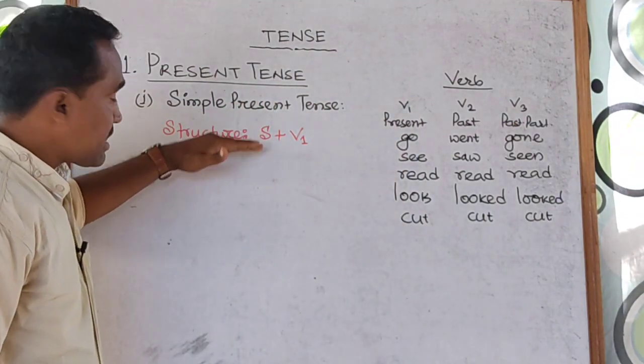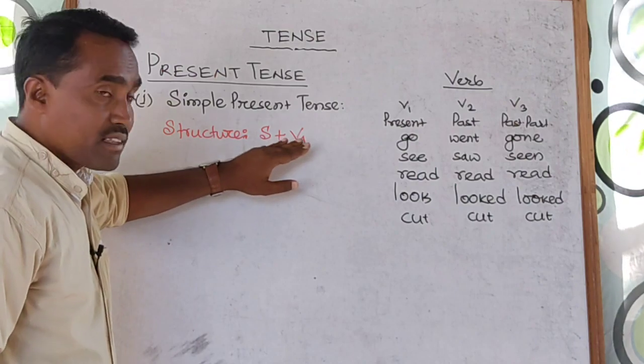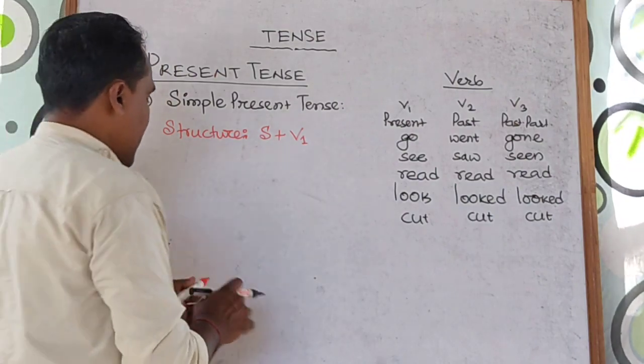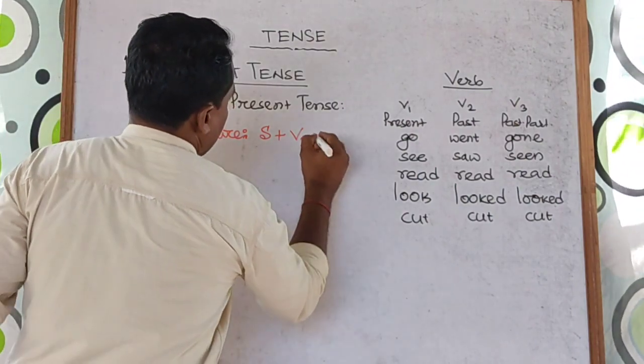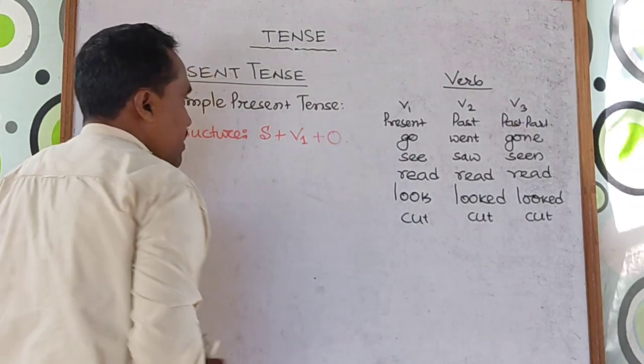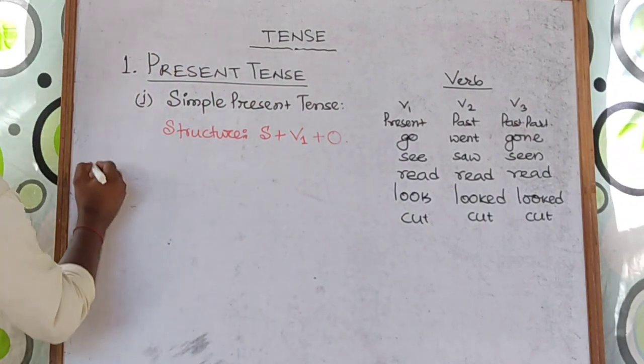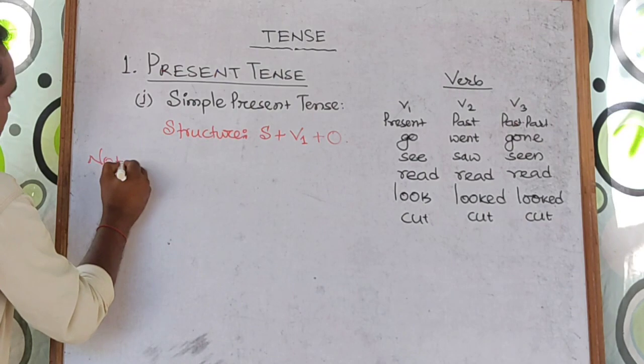For simple present tense, first take subject, then V1 form, then object. And here you need to note a particular point.